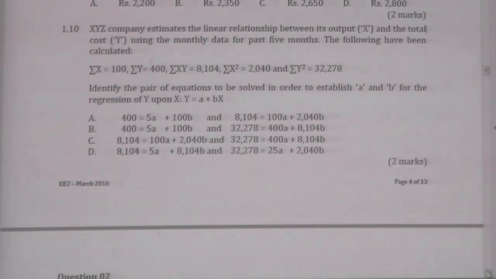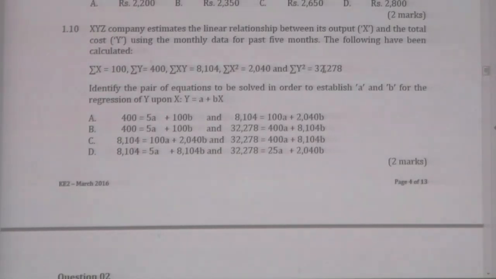Using the monthly data for the past 5 months, the following have been calculated: sigma x, sigma y, sigma xy, sigma x squared, sigma y squared. The figures have been given. Identify the pair of equations to be solved in order to establish A and B for the regression line.